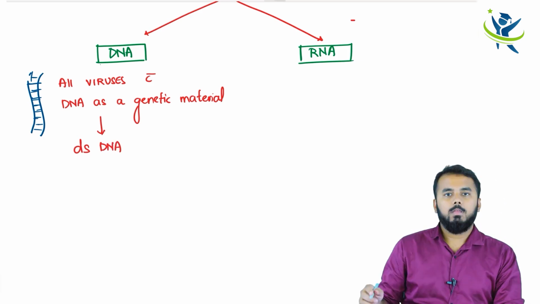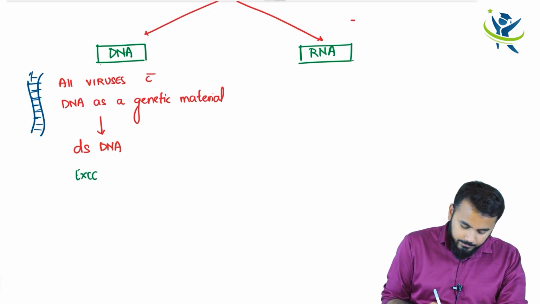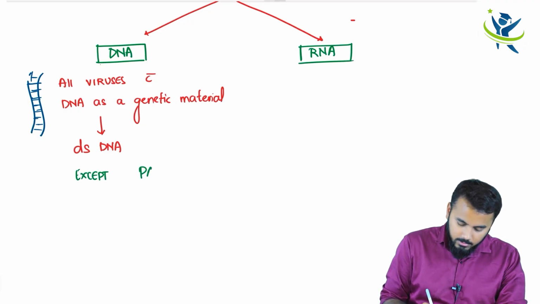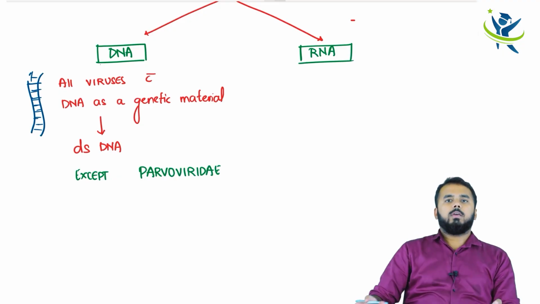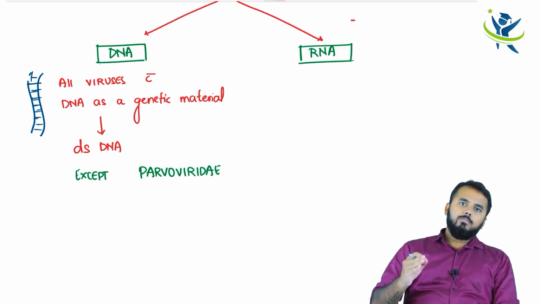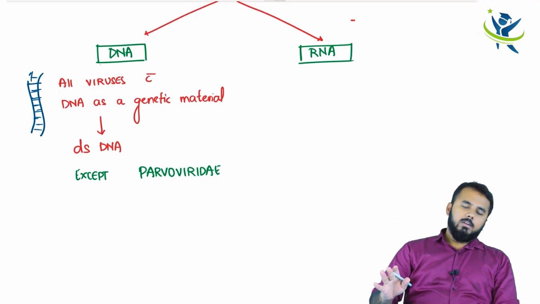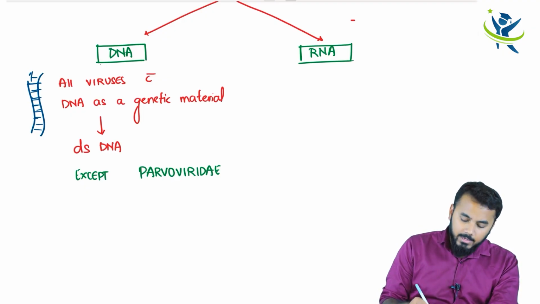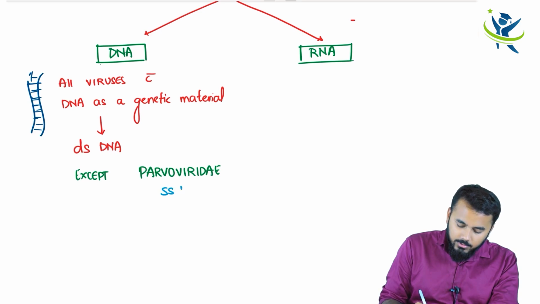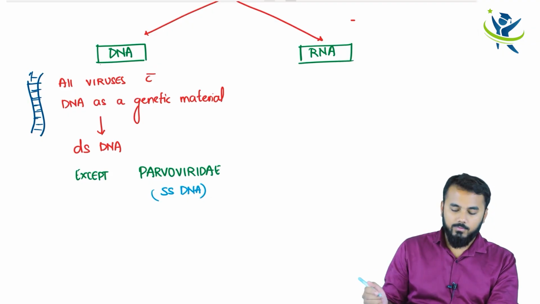But exceptions are everywhere, except one group, that is Parvoviridae. Except Parvoviridae, remaining all virus groups, whoever is having DNA within them, the DNA is double stranded. But for Parvoviridae, when you look at the DNA, it is single stranded, not double stranded. Okay, this is one very important point.